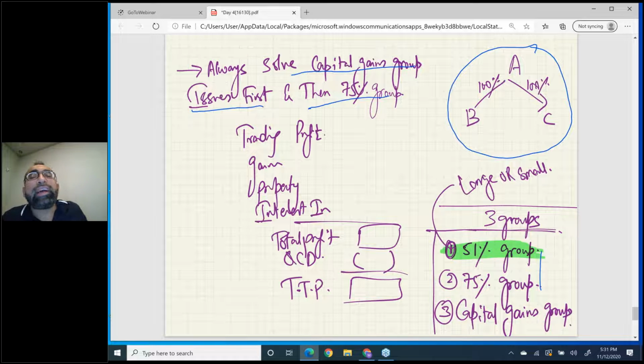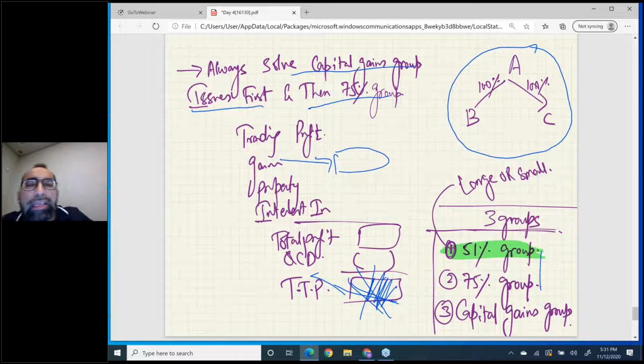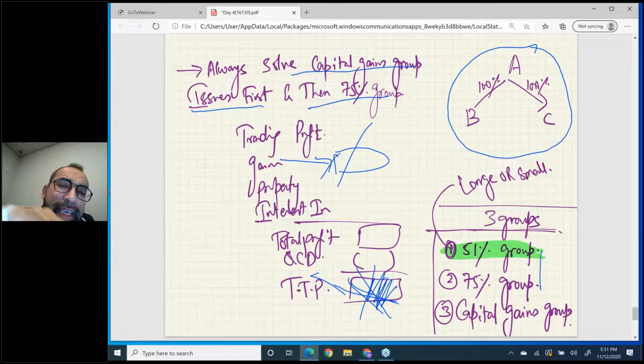Now the question is why? Listen, because in the 75% group you set off this TTP. You remember, in the 75% group you set off this TTP. And how is this TTP calculated? Through this complete working. In the capital gains group you have to set off these gains.